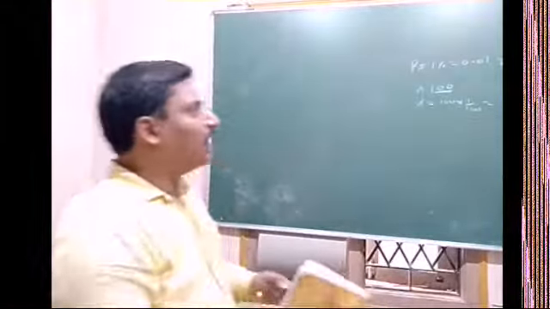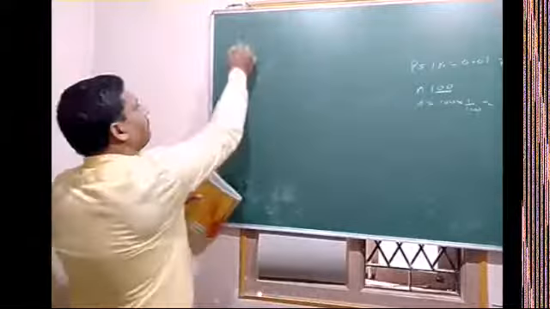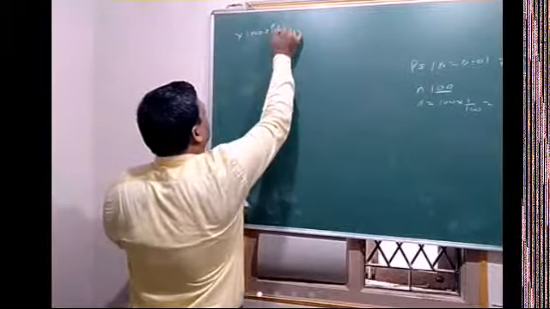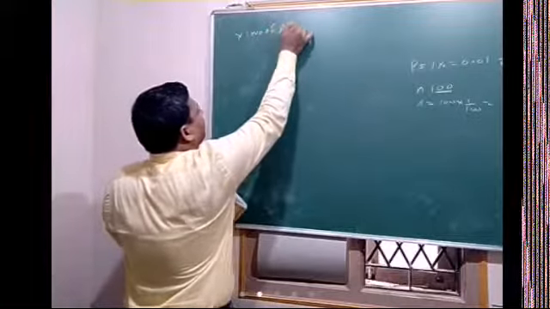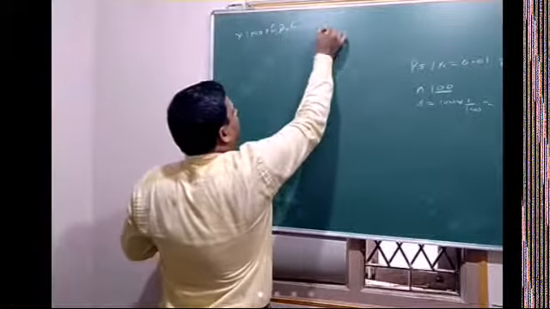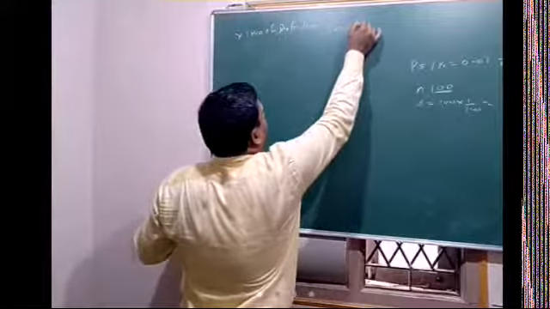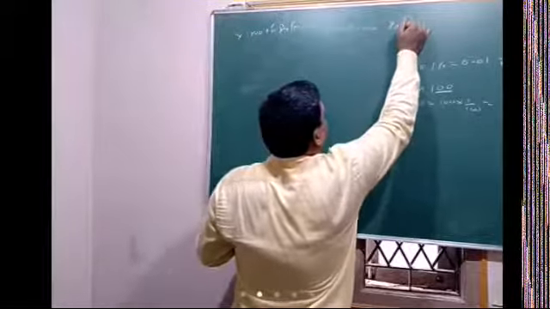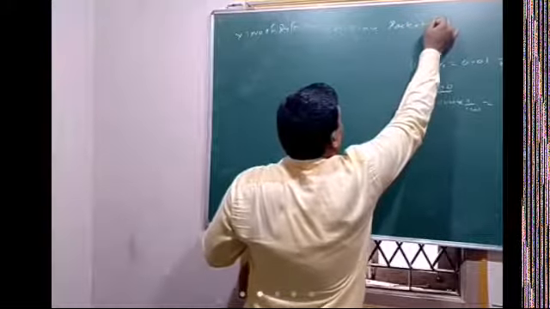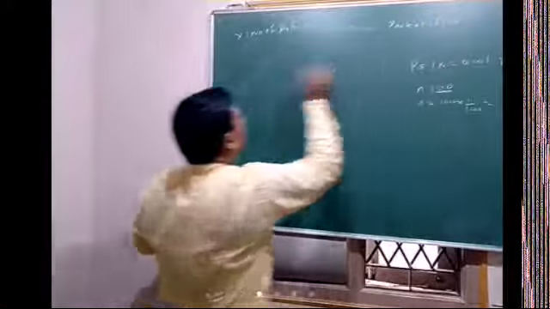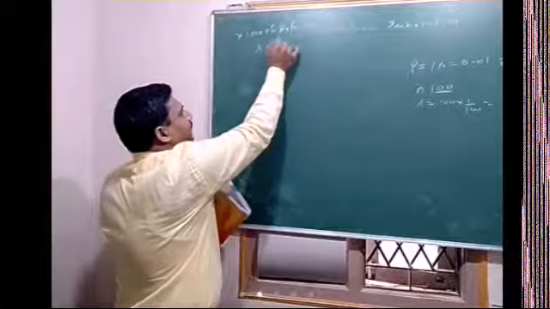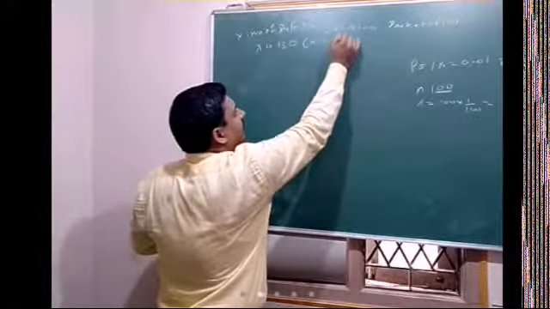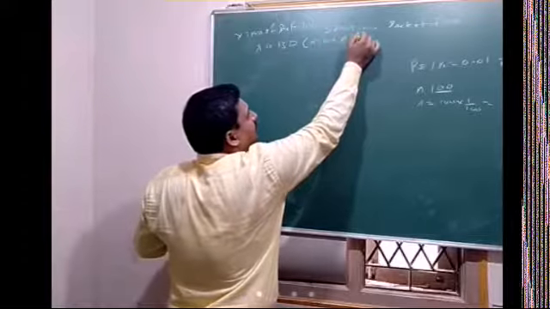Now x is the number of defective screws in a packet of 100. Then x follows a binomial distribution with the parameters n equal to 100 and p equal to 1%.